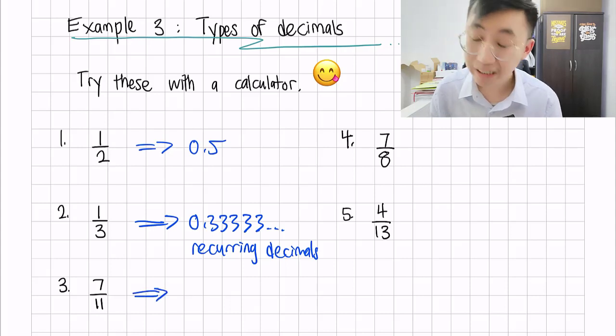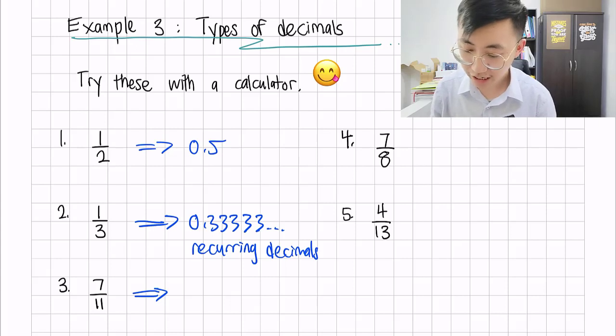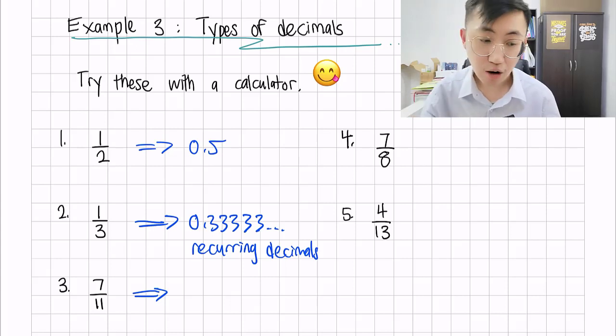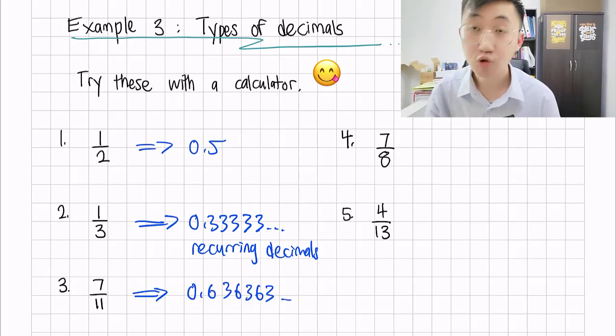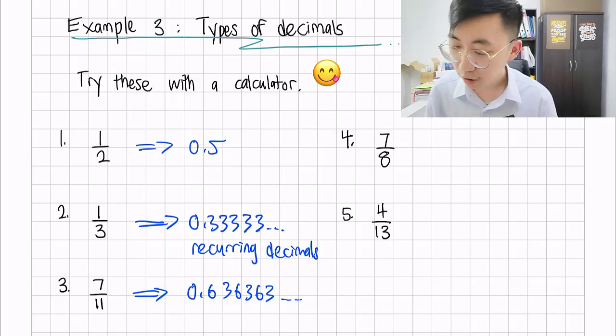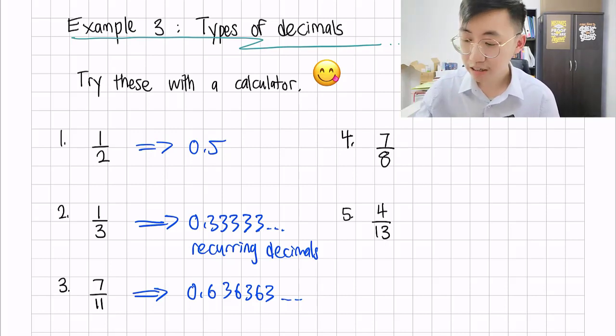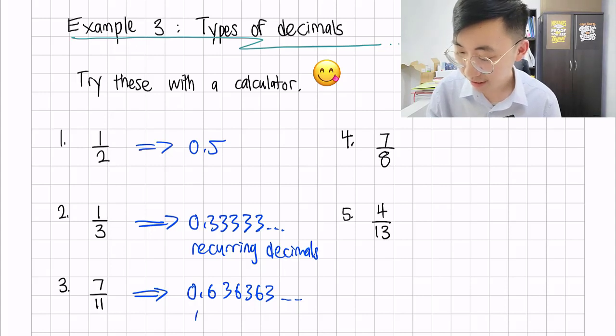Now, let's go through the third one, which is 7 over 11. Key it in your calculator. Now, copy the number. I'm going to write 0.636363. It's repeating itself non-stop. If you notice, the digits 63 are repeating, so this is what we call a recurring decimal again.